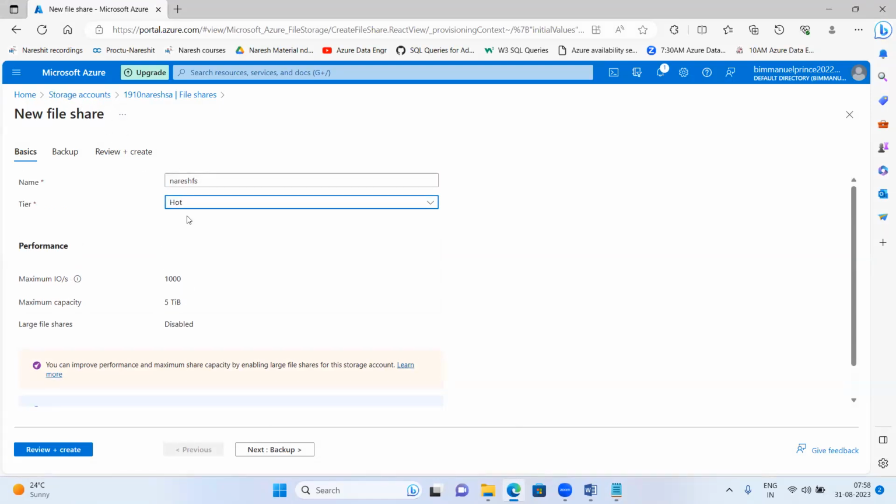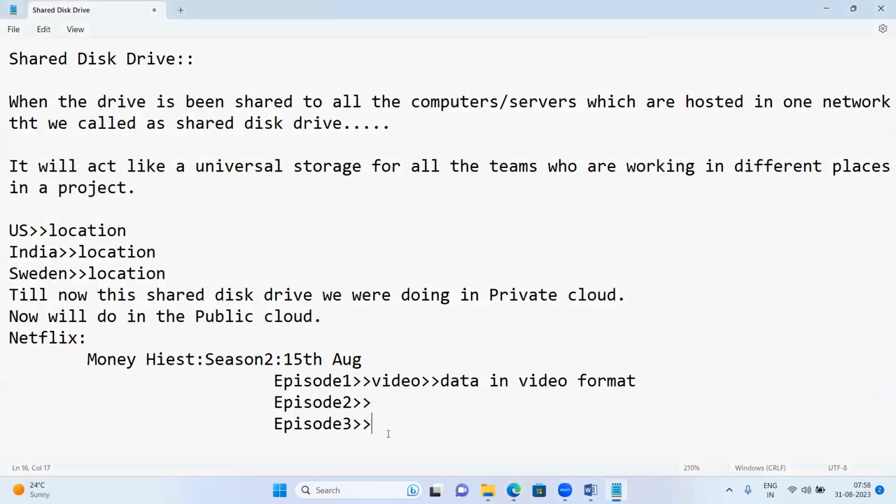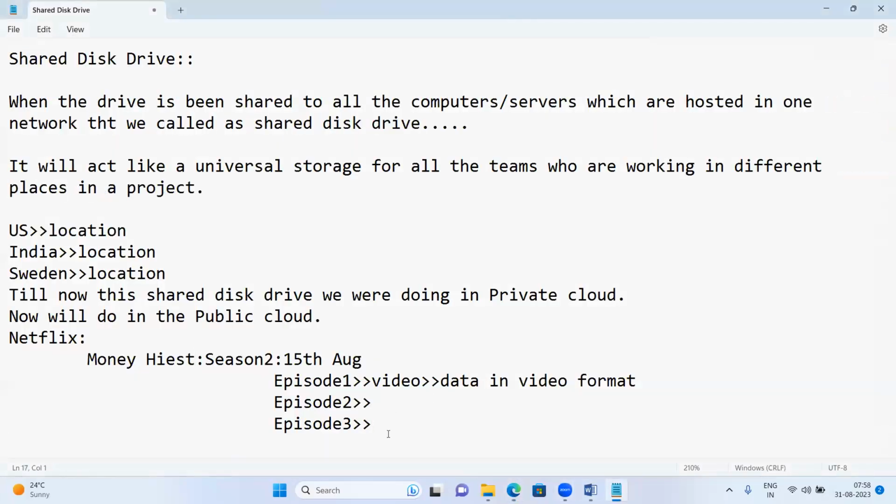Let us take, you have kept some data, let us take 15 videos, which is some 10 GB of data.